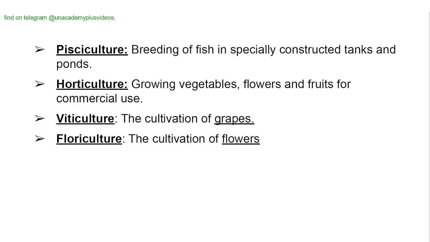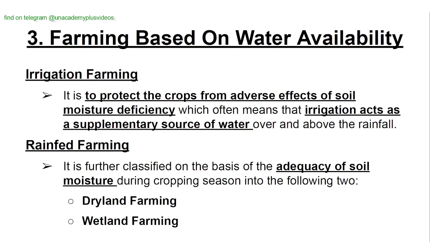Pisciculture: breeding of fish in especially constructed tanks and ponds. Horticulture: growing vegetables, flowers and fruits for commercial use. Viticulture: the cultivation of grapes. Floriculture: the cultivation of flowers.